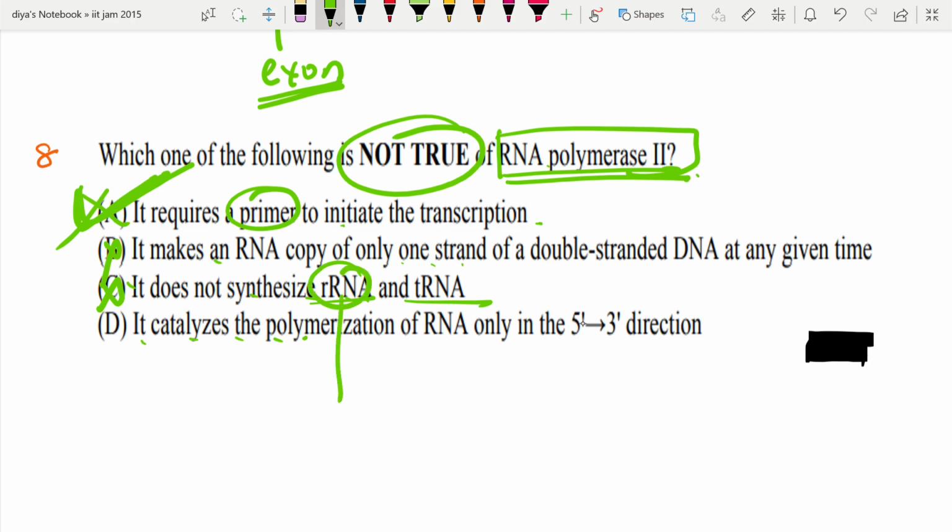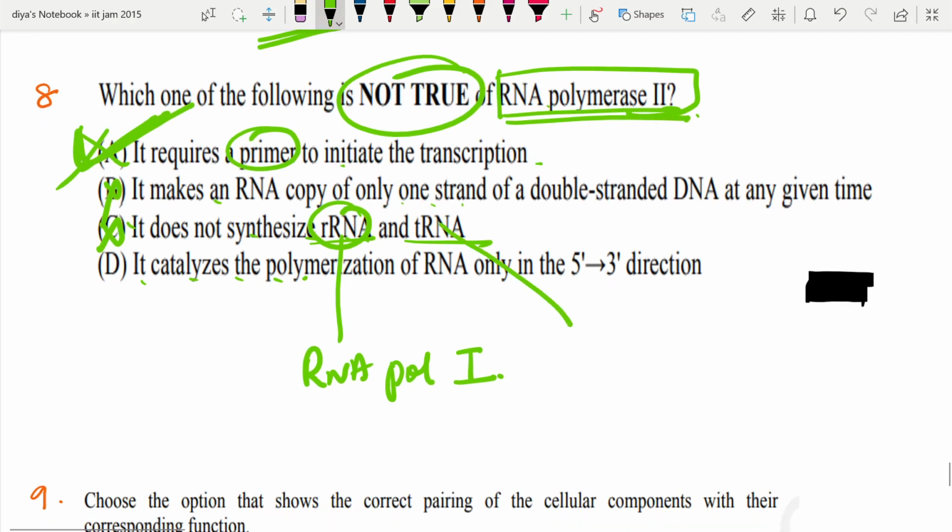It is produced by RNA polymerase 1. Okay, tRNA is produced by RNA polymerase 3. Whereas RNA polymerase 2 produces mRNA. Okay, it catalyzes the polymerization of RNA only in 5' to 3' direction. This is also correct. This is wrong here.